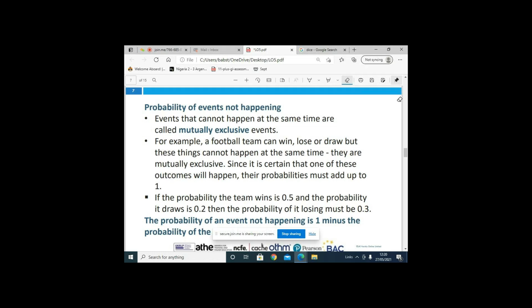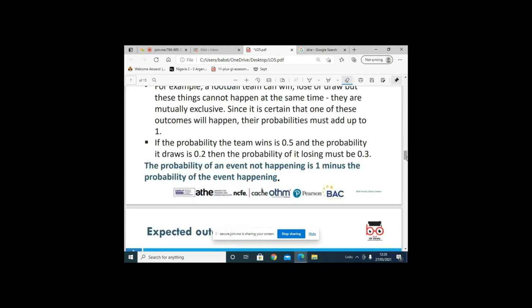Another example is that you pass an exam or you fail it. You can't pass an exam and fail that same exam at the same time. So they are mutually exclusive. You pass or you fail. So the probability of you passing and failing must add up to 1. The probability of passing and the probability of failing must add up to 1. So when events cannot happen at the same time, they are mutually exclusive, and the probability must add up to what?